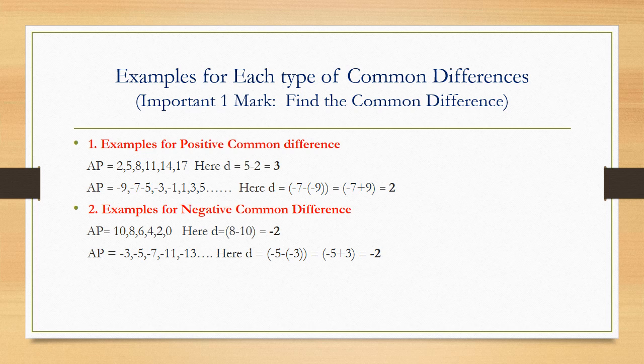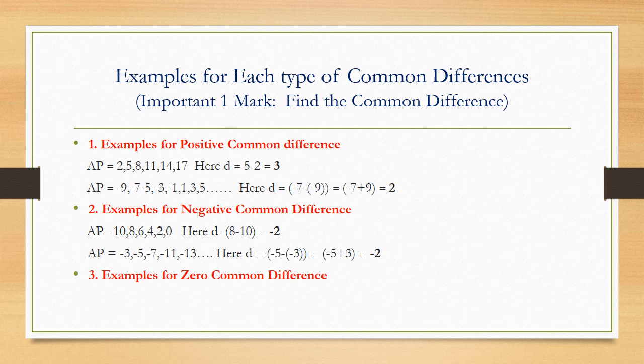Therefore, if you want to calculate common difference here, d is equal to again second term minus first term. My second term is minus 5 minus first term is minus 3. So I am going to put it as minus 5 minus of minus 3. Now again this minus into minus becomes plus, minus 5 plus 3. Minus 5 plus 3, we are going to get the answer as minus 2 here. Since again this minus 2 is a negative number, this is an example of negative common difference.